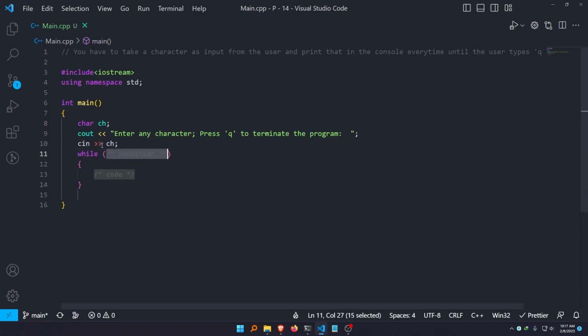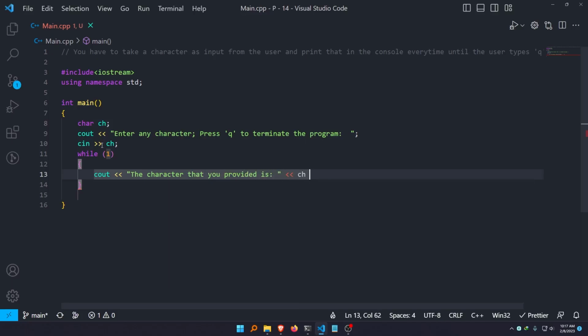And now I have to run an infinite loop, and in that infinite loop I would say while(1), that means it has already become an infinite loop, and in that loop I have to print the character which the user has already provided me. So I can simply say: the character that you provided is, ch, and a new line, like this.